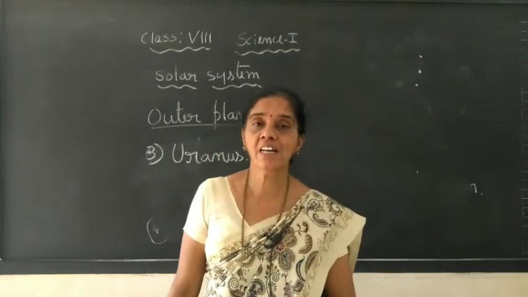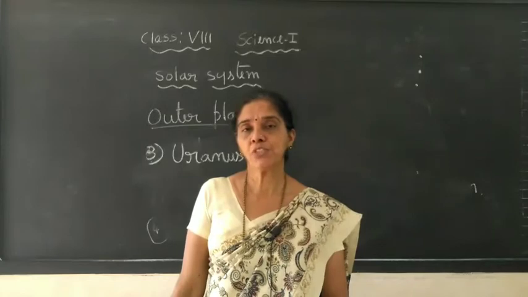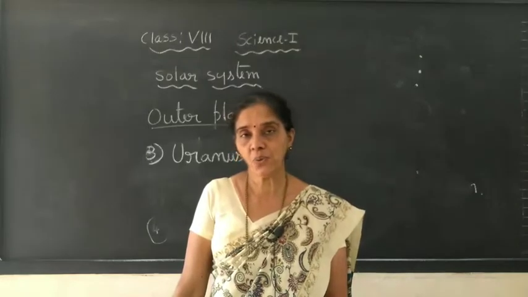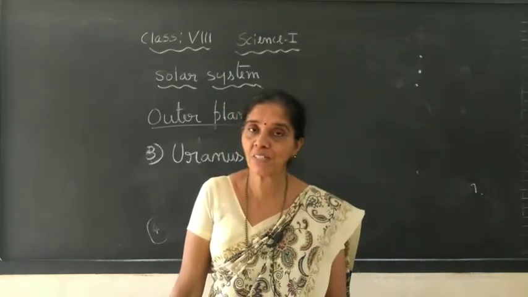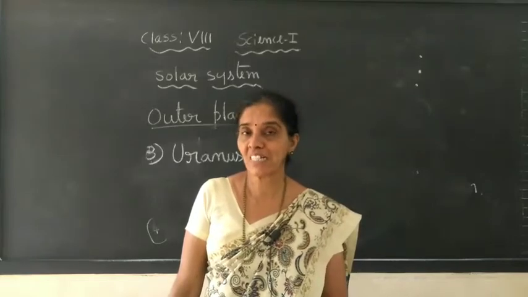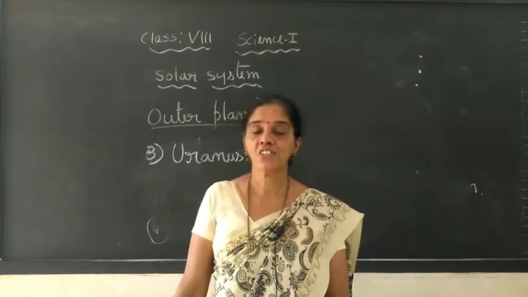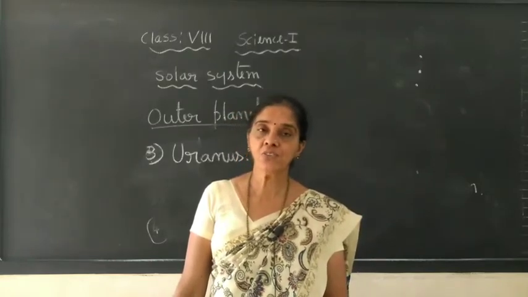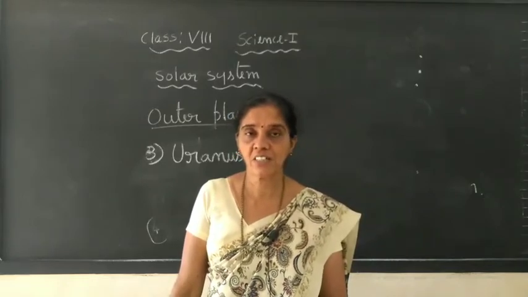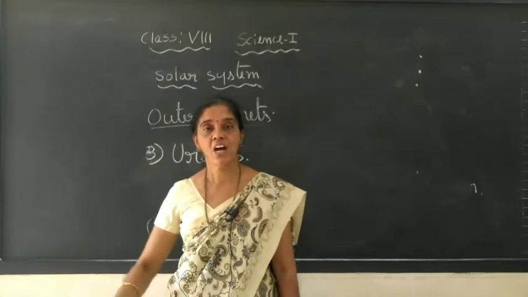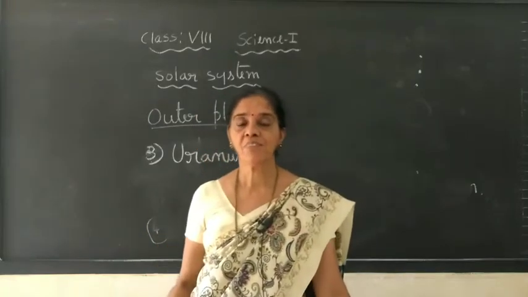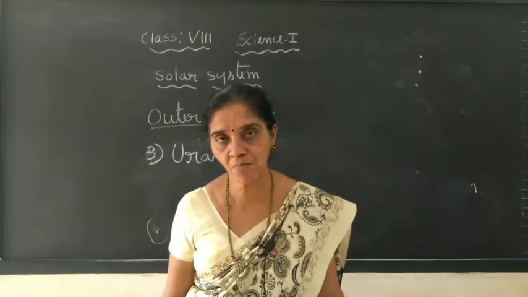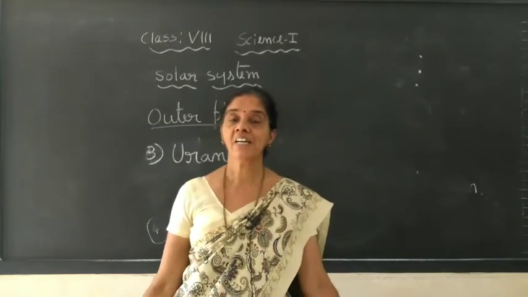And the last planet is namely the Neptune. This also has to be seen with the help of the telescope, because this is also much far away from the sun, and it has got some more satellites in number, and it has got a thin ring system, and it is rotating from west to east like Earth. So these are the 4 planets which we call outer planets. They are less dense, they have a number of natural satellites, and they have a ring system, other than Saturn, which has got a prominent ring system.